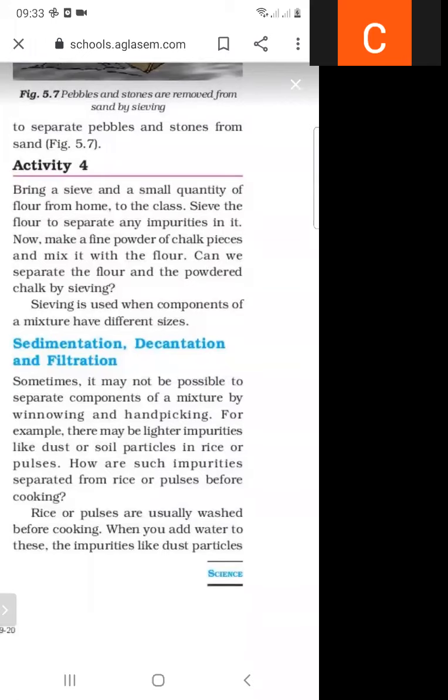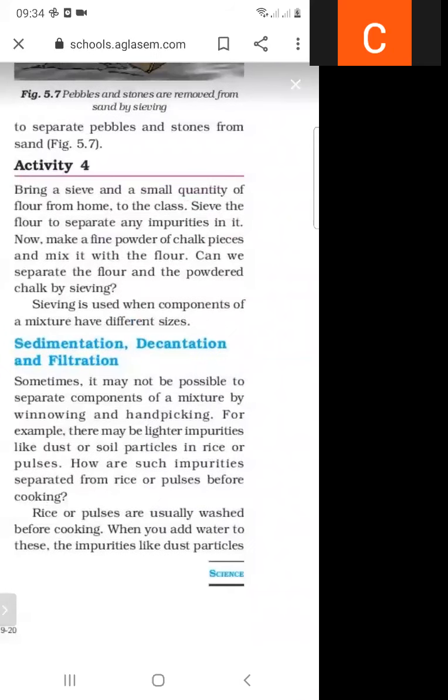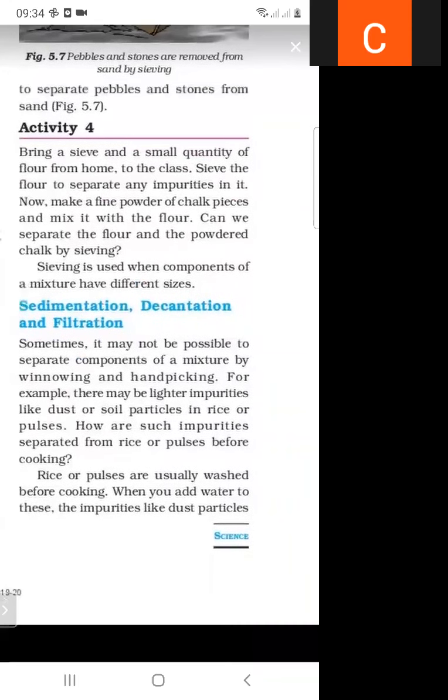As we know, lighter impurities, just like in winnowing and hand picking, cannot be separated by the hands or with the help of wind. There are lighter impurities like dust and soil particles present in the rice. How can such impurities be separated? These impurities can be separated by the process of sedimentation and decantation.